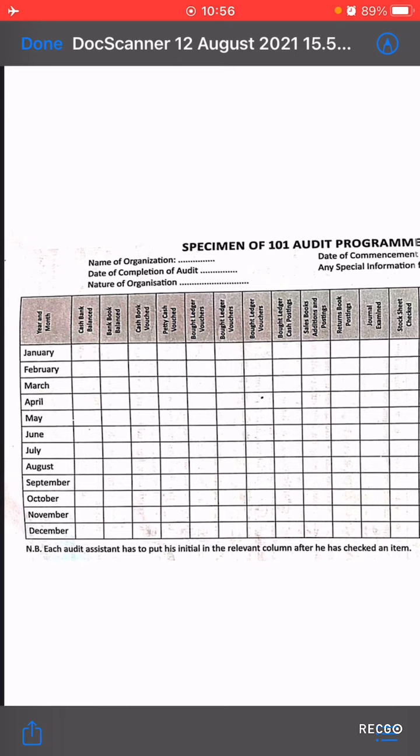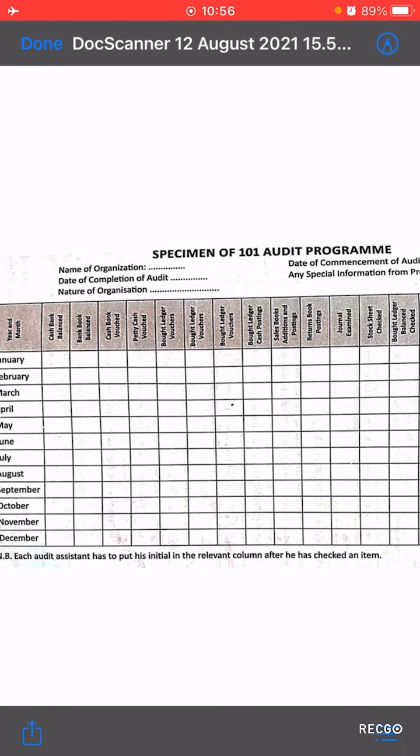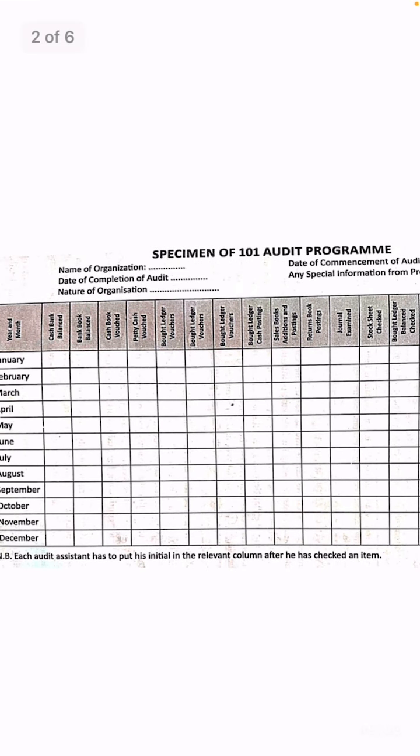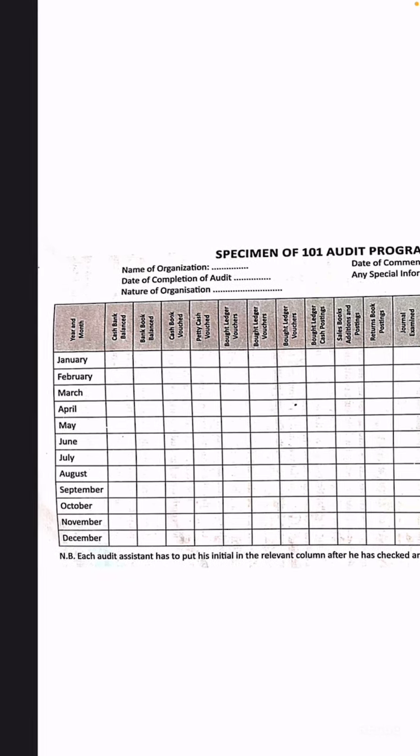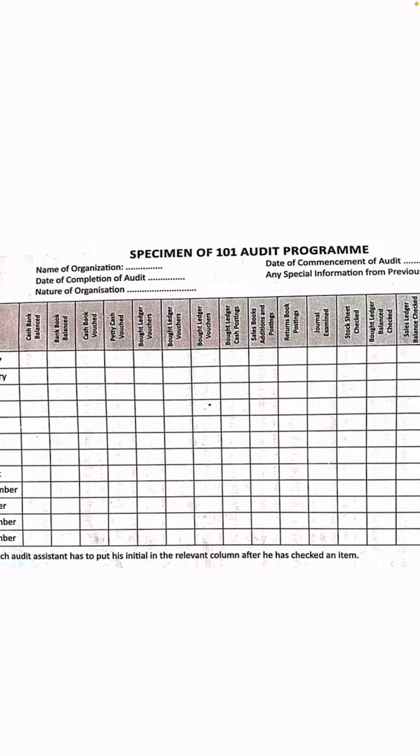And then he will be preparing n number of columns like year and months, cash bank balances, bank book balances, cash book vouchers, petty cash vouchers, bought ledger vouchers and bought out ledger vouchers. Okay, and so on. So he will be preparing the audit program of each and every item.